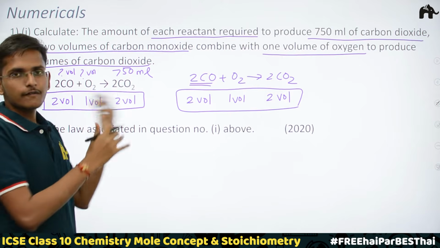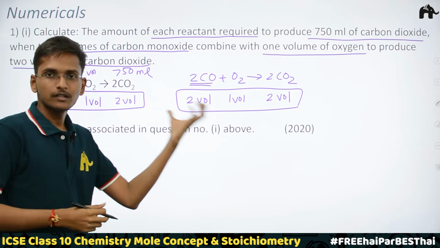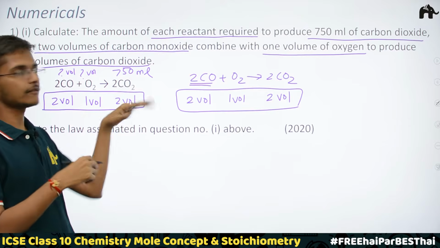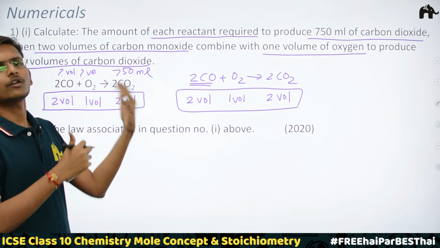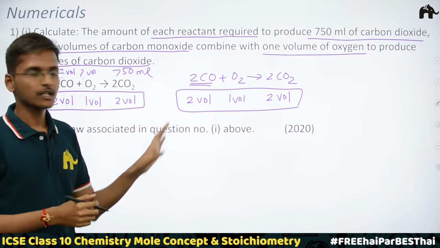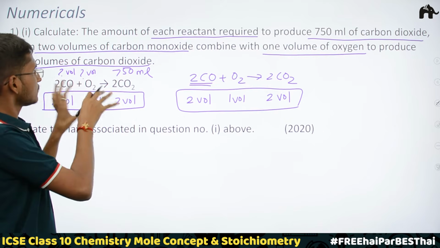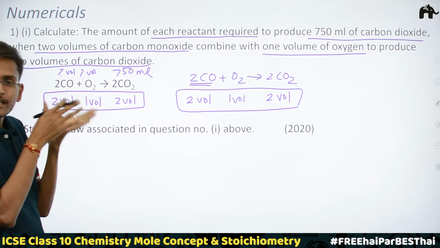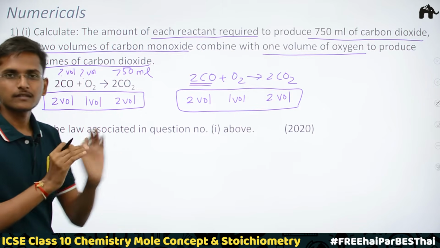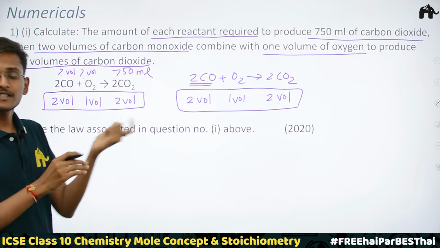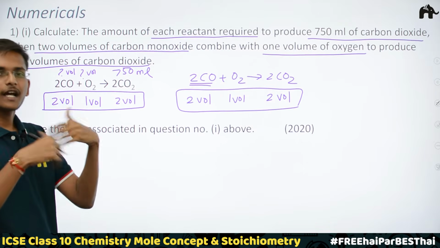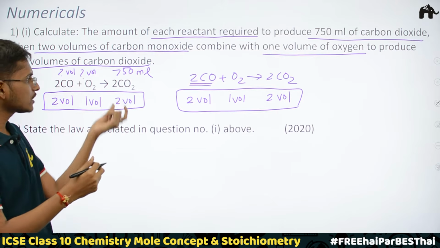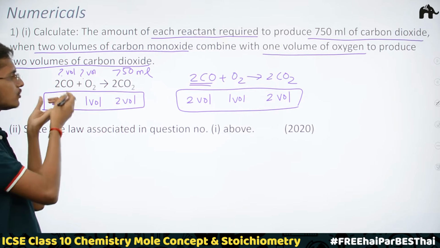So now I have told you how to get these volumes as well. Suppose they have not given it in your exams or in any question, you can just deduce it. So it's very important. Now how to get these volumes? First of all, we know from Gay-Lussac's law, the last thing which we studied here, that gases react in specific volumes, and after reacting in specific volumes, they give us gaseous products having specific volumes. So here also the same thing is happening.